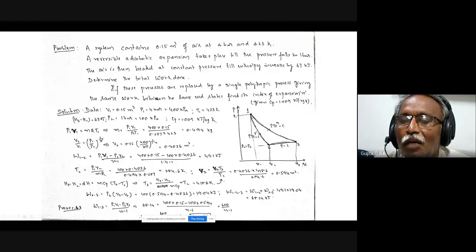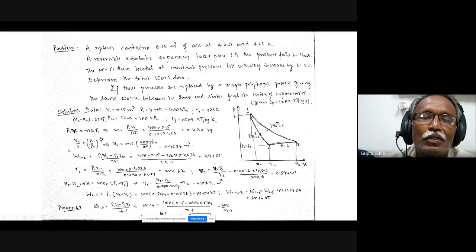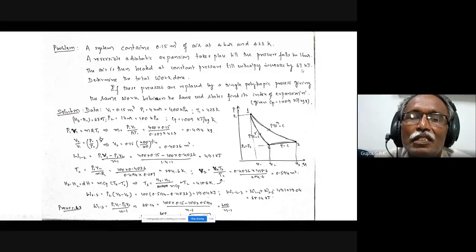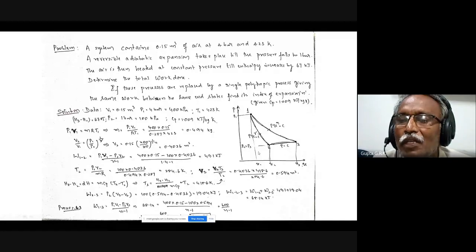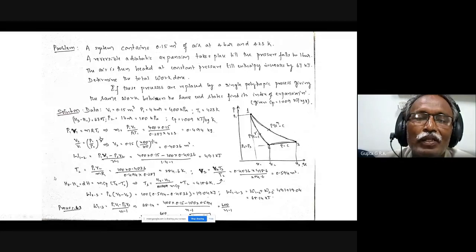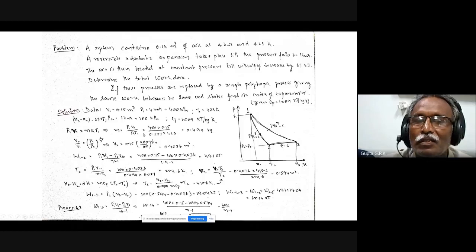So we will find out W12, W23, and using the W23, I have to find out what is the value of n here. Okay. So data V1, P1, and T1 are given, and H3 minus H2, okay, this is given as 67 kilojoules. H3 minus H2, 67 kilojoules, and P2 equal to 1 bar. And the Cp is given as 1.009. So if it is not given, I have to write 1.005, but it is given as 1.009. Okay. Now, initially we find out mass. Okay, mass is found out by P1V1 by RT1 because all I know.